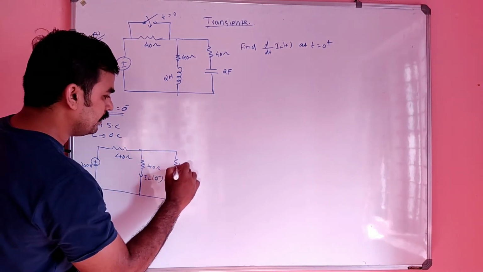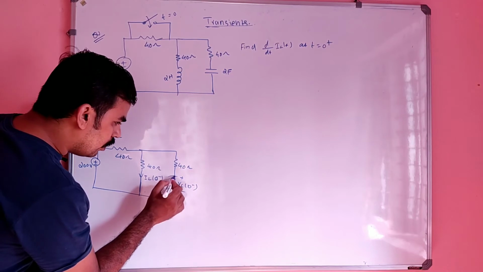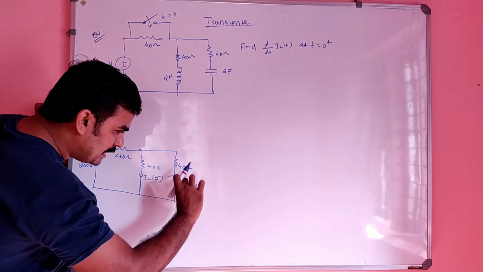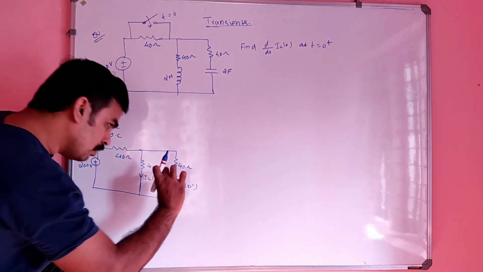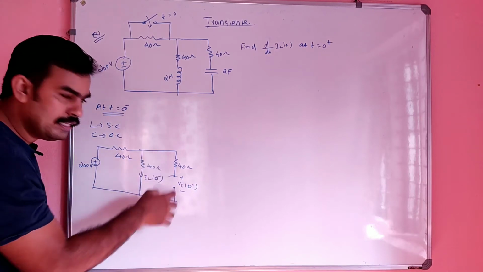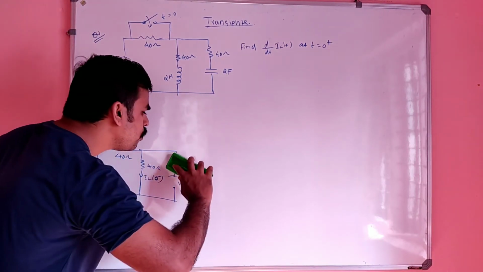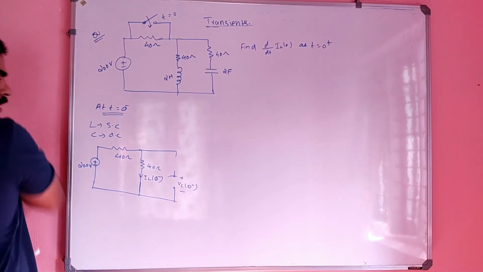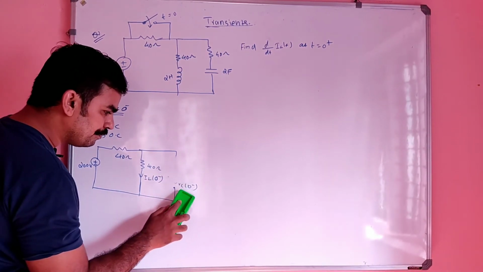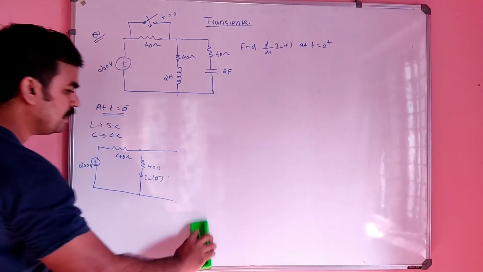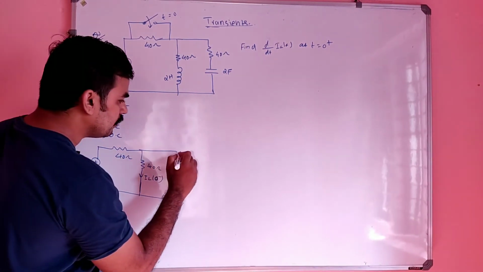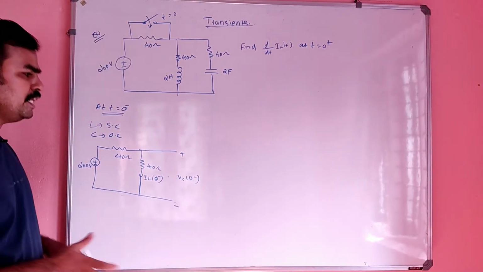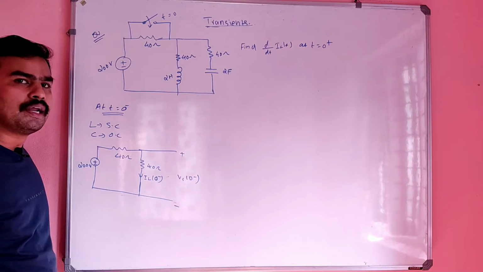This is also 40, right? This is open circuit, so there will not be any flow of current, right? For VC of 0 minus across this, if there is no current in the path, there is no need of this resistor, because there is no flow of current. So we can simply draw it like this. This is VC of 0. We don't need to include that resistor, because there is no flow of current through it.